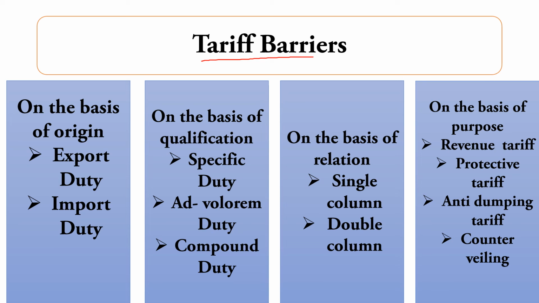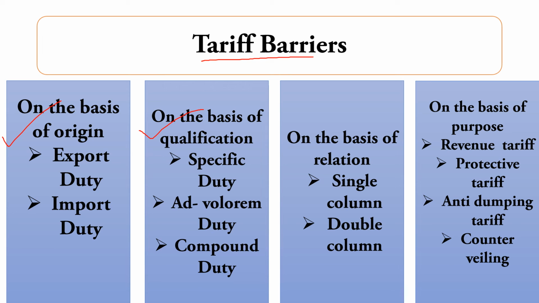The tariff barrier is again divided into 4 different parts. So now what are these 4 different parts? The first one is on the basis of origin, under which export duty and import duty are covered. The second point under the tariff barrier is on the basis of qualification. The tariff is divided on the basis of qualification, under which there are again 3 points, that is specific duty, ad valorem duty and compound duty.